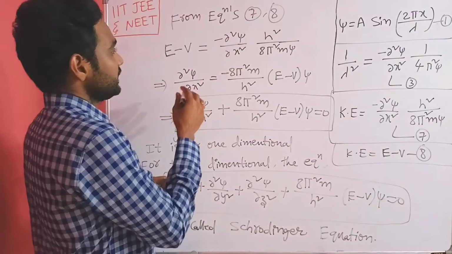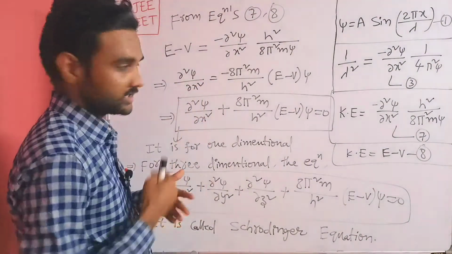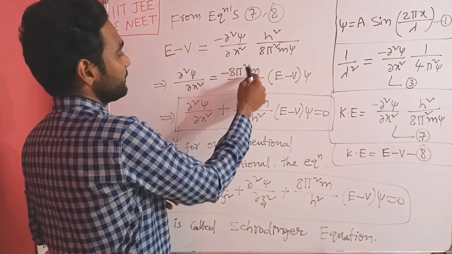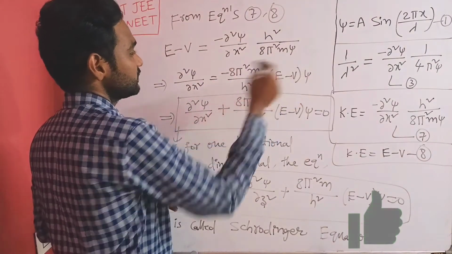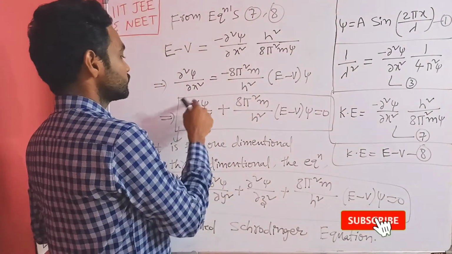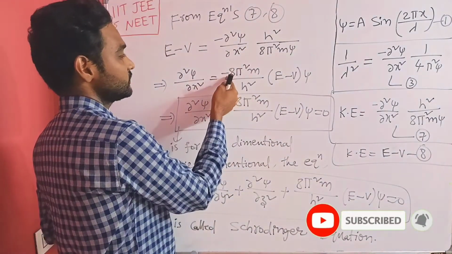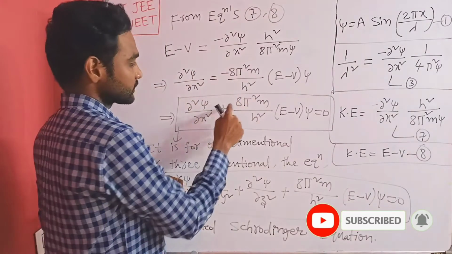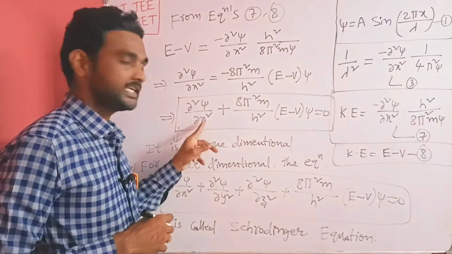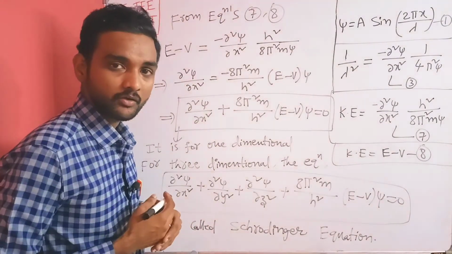Now here I want dou square psi by dou x square. It is equal to, this term you have to send this side. Then minus 8 pi square m by h square into E minus V psi. Now here this term you have to send this side. Then dou square psi by dou x square, it is minus. If it comes to this side, then it will become plus 8 pi square m by h square into E minus V psi is equal to 0. This equation is for one dimensional motion of electron.